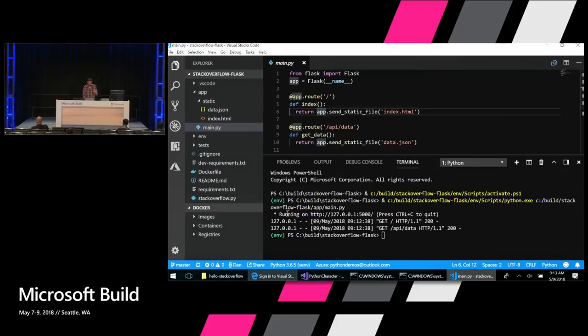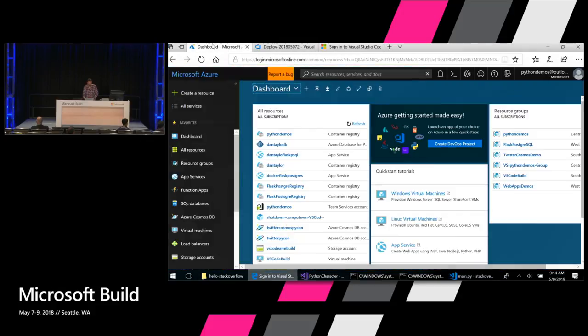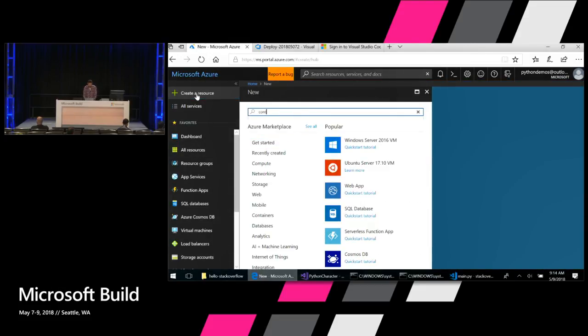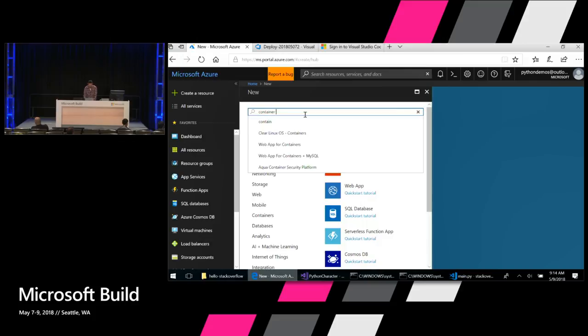Now that I've got my account created, I actually want to create a Docker container registry. I'm going to need somewhere I can deploy a Docker container to in Azure. To do that, I'm going to go to my portal here and select the Create a Resource button, top left-hand corner. And I'll type in Container Registry. Hit Enter. Try that again.